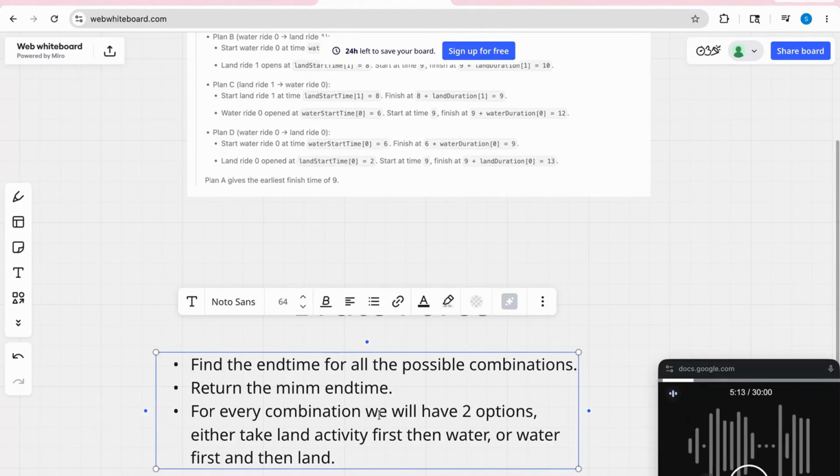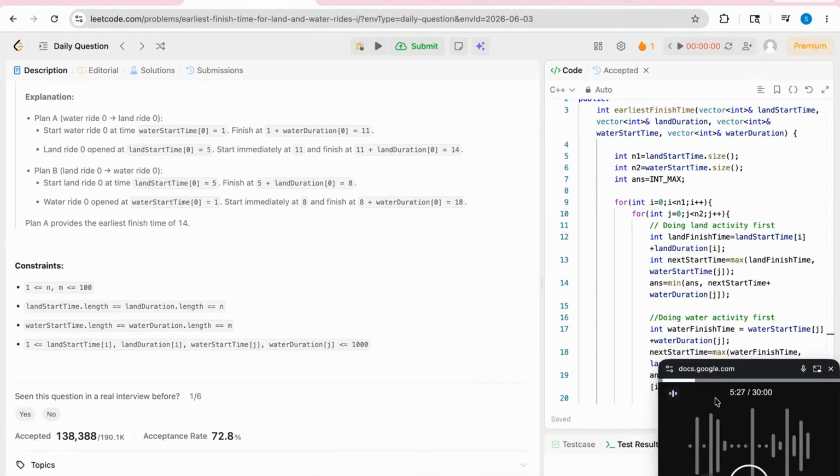But one thing we have to remember is that for every combination we will have two options. We can either take the land activity first then the water activity, or the water activity first then the land activity. Let's see the code to understand it in a better way.